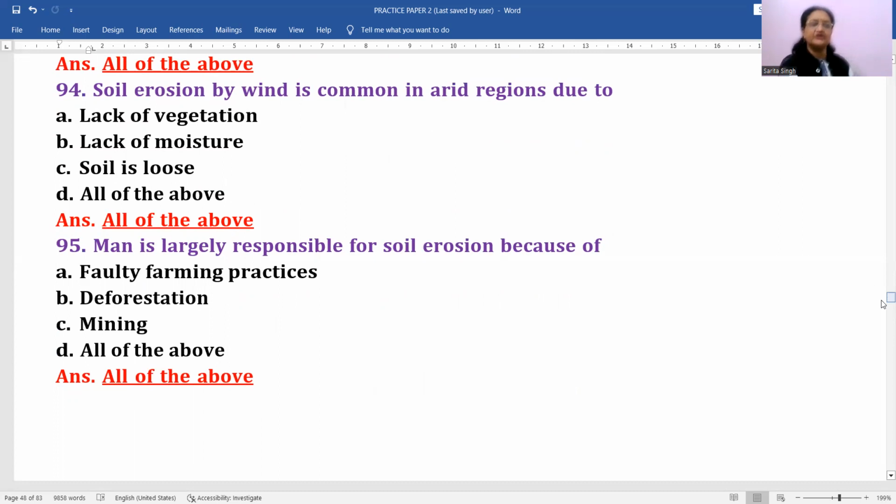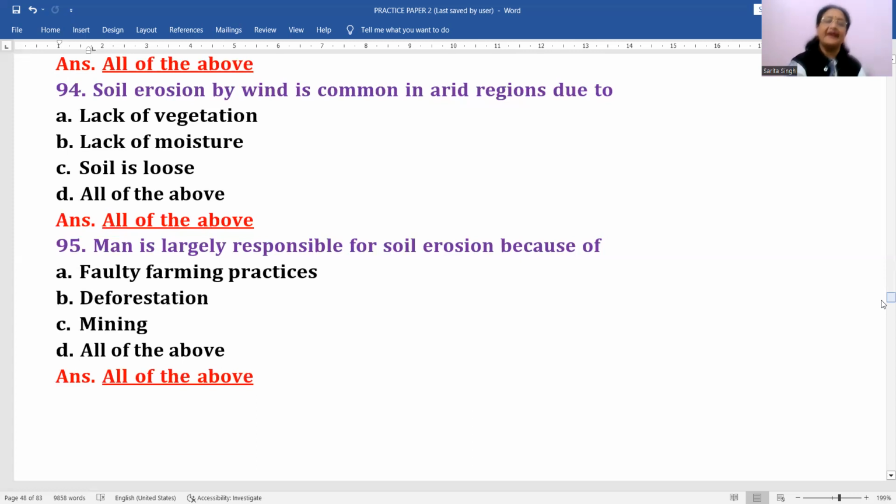Okay, there the main agent of erosion is wind, right? And because the soil particles are loose, so this wind, when it blows uninterruptedly, like vegetation creates obstruction. अगर वहां पर vegetation कम होगा, तो winds will blow with a high speed. That makes these soil particles to be carried easily by these winds from one place to the other. Okay, this is only called the soil erosion, right? And that's why in arid regions, the wind erosion is actually more important.